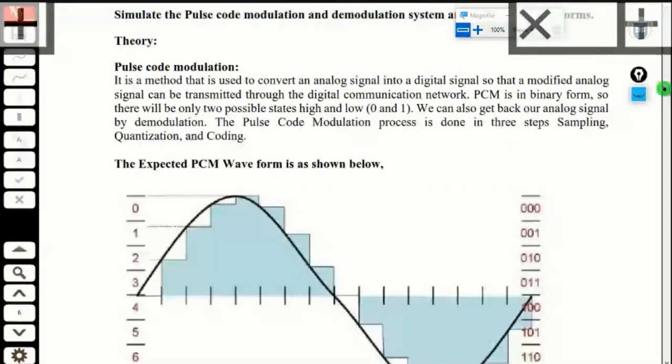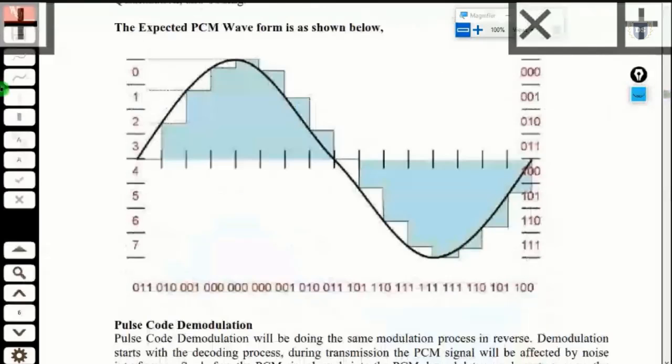So here, for example, we have taken a sinusoidal waveform that is in this form. So here we can sample this. We can sample this in a lot of ways.